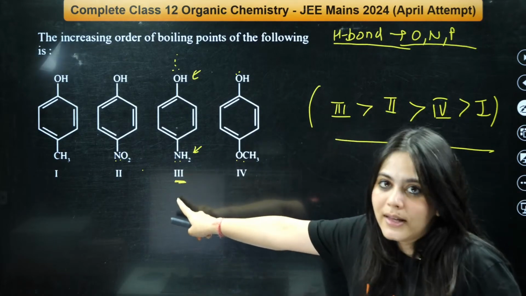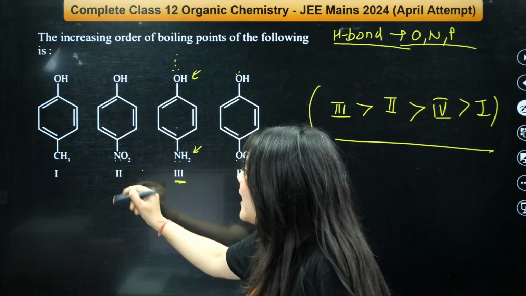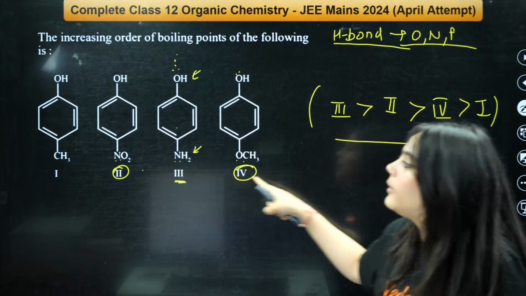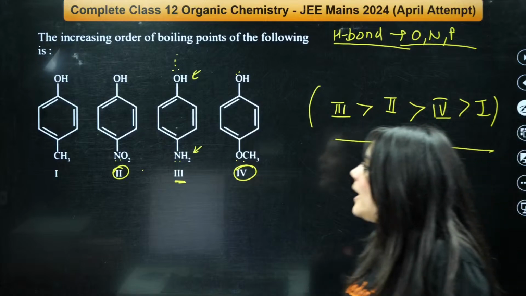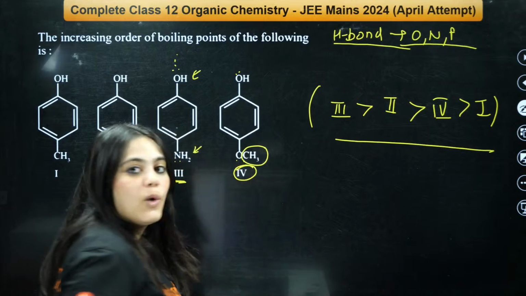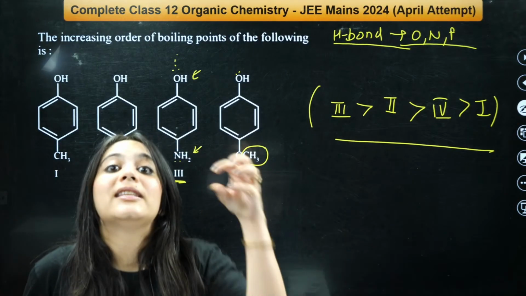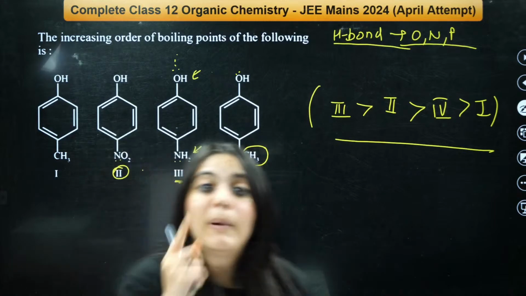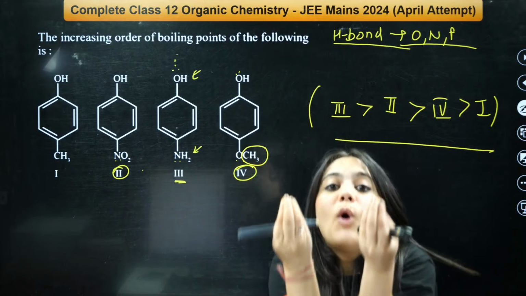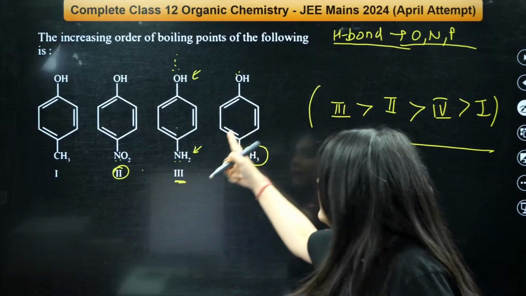So first will be this. Second, you now have two molecules over here, the second number and the fourth number. You have to just compare between both of them now. Can you see here, due to the presence of the CH3 group, what is happening? This CH3 group is bulky, so this will cause hindrance in the hydrogen bonding. But this NO2 group just has a few small oxygens attached, so this will show higher hydrogen bonding than this molecule.